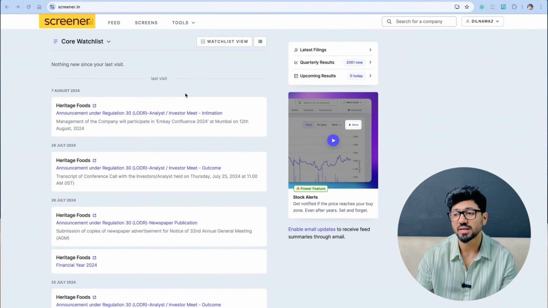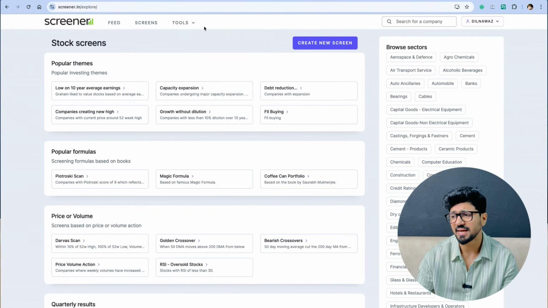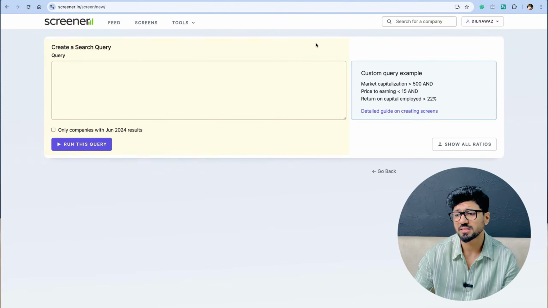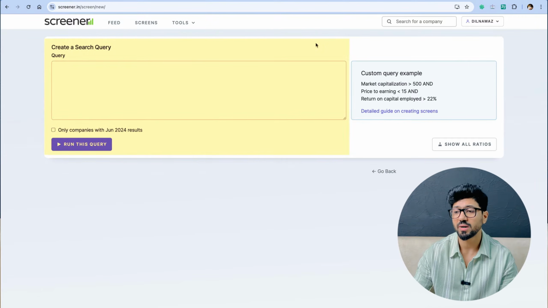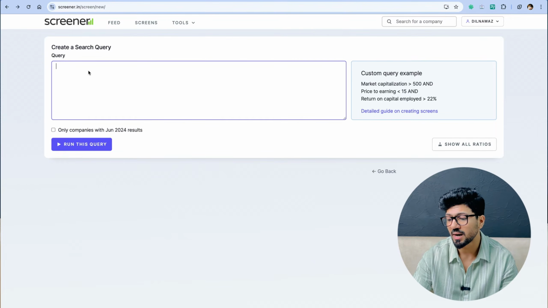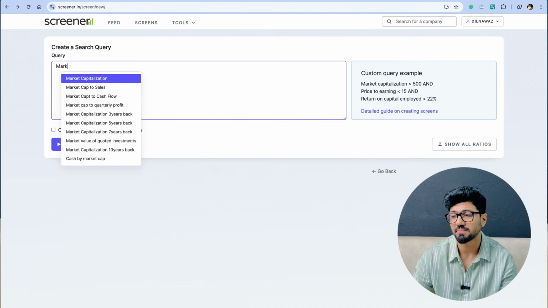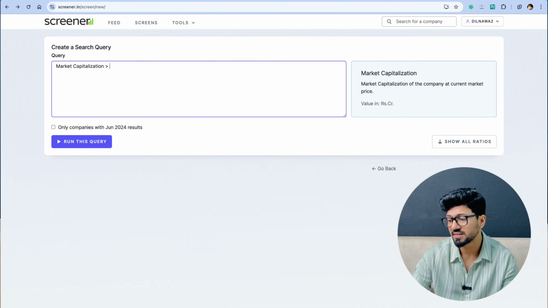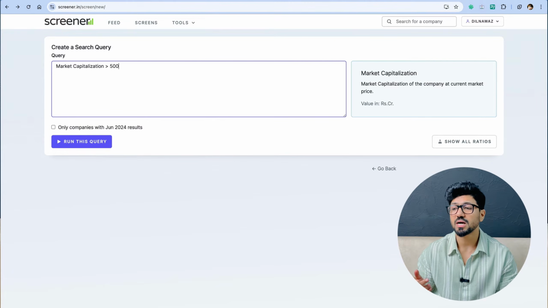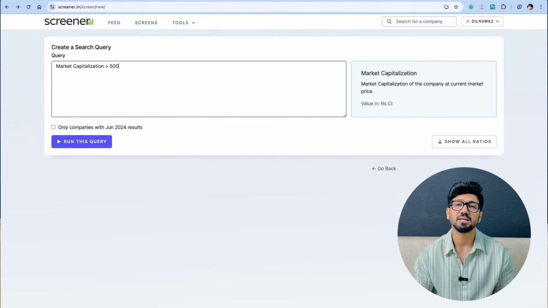So, let's dive in. Okay, so this is the screener, screener.in. If you click on screens and then you click on create new screen, this is where you can write a query on screener. Now I'll attach this link also in the description, but you can also build your own query. Now we talked about market capitalization. Now if I write market capitalization greater than 500 crores, why this? Because I want to filter out all the micro cap companies. I want only small and mid cap companies. Micro cap companies are usually very risky, so please avoid those.